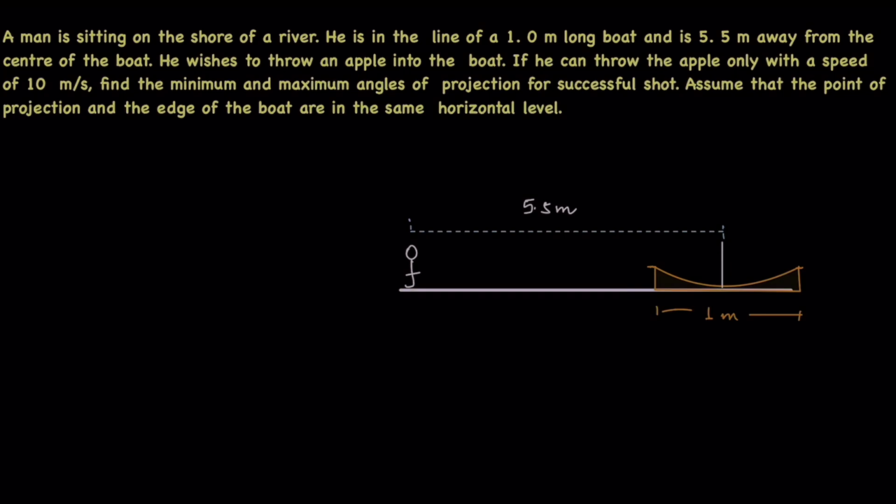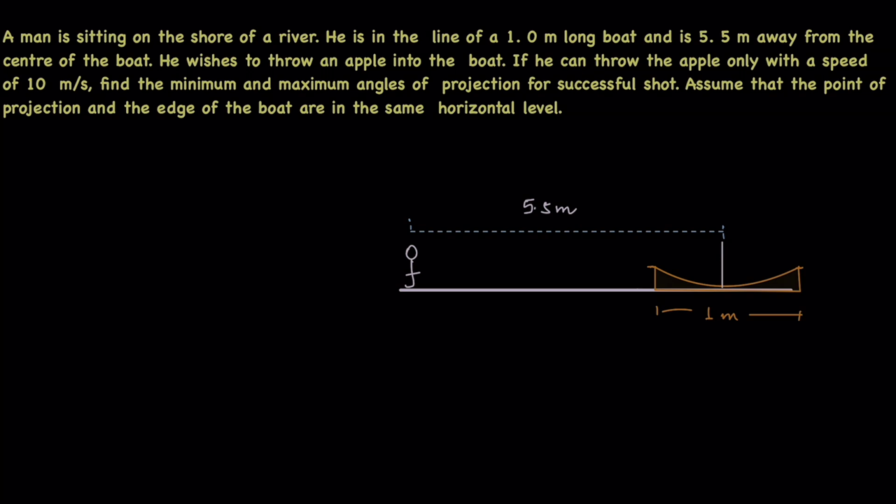In this question, a person is sitting on the shore of a river. He is in line with a 1 meter long boat and is 5.5 meters away from the center of the boat. He wishes to throw an apple into the boat. If he throws the apple only with a speed of 10 meters per second, find the minimum and maximum angle of projection for a successful shot. Assume that the point of projection and the edge of the boat are at the same horizontal level.